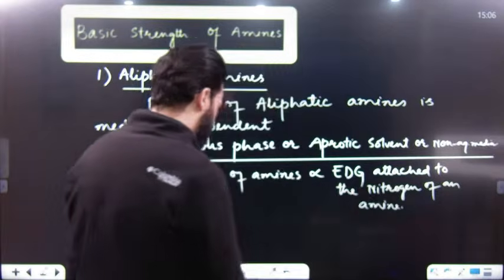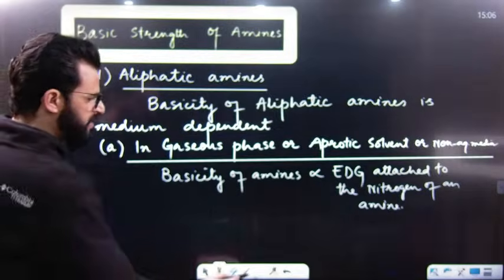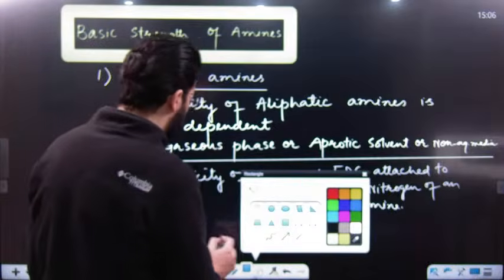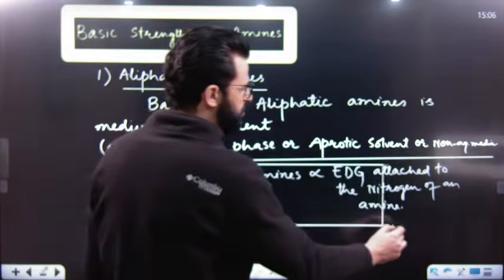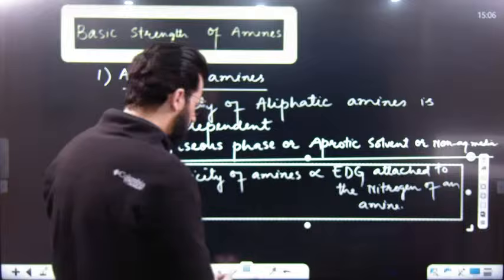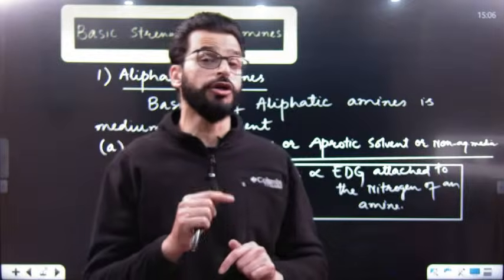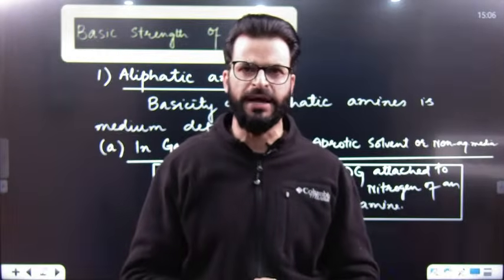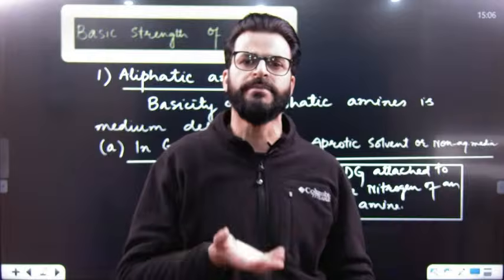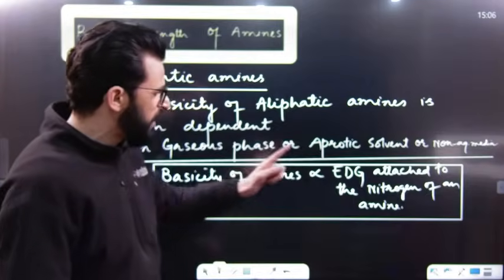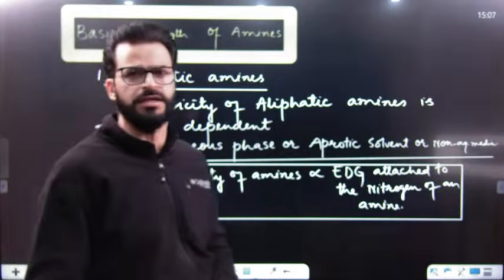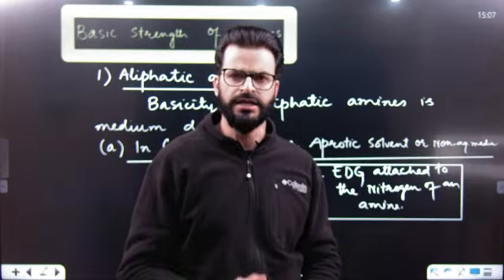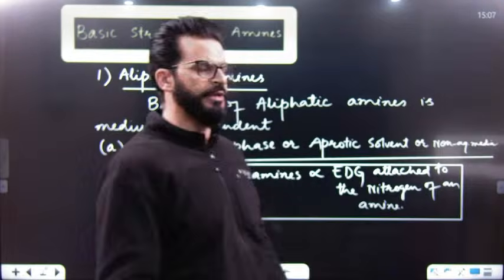So here basicity depends on the electron donating or electron withdrawing groups attached to amines. If an electron donating group is directly attached to an amine, at that time the basicity of the amine will be increased. But if an electron withdrawing group is attached to amines directly, then its basic character will be decreased.